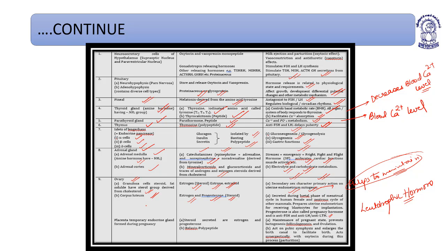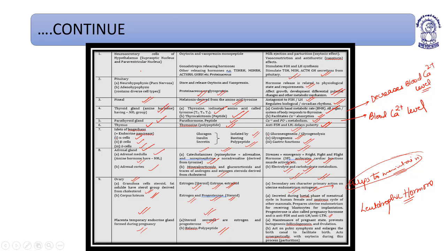Placenta, a temporary endocrine gland formed during pregnancy. Already explained. It secretes steroidal hormones, estrogen and progesterone. It also secretes relaxin. It maintains the prolonged state of pregnancy, prevents lactogenesis, folliculogenesis and ovulation, acts on the pubic symphysis to enlarge the birth canal to facilitate birth, and acts synergistically with oxytocin during the process of parturition. So relaxin and oxytocin have synergistic effects.